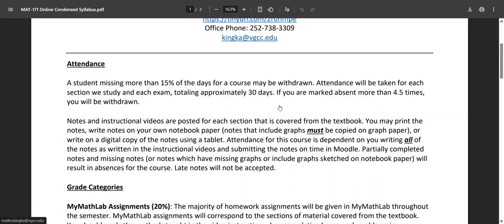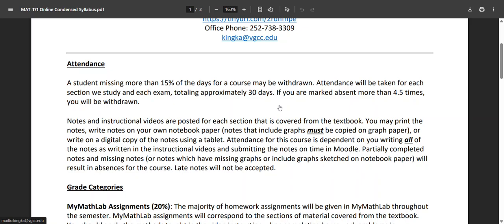So those notes are for attendance purposes only, they are not for a grade. Now there's 3 ways you can take the notes. There is a document that I'll show you in a second that has all of the notes for the entire semester, and you can print that out now ahead of time and just have all of the notes so that you can physically write on them. You could also take a digital copy, just save the PDF to like a tablet or computer or whatever, and if you're able to write on that digital copy, then you can submit the notes from the digital copy each time you have to submit your notes.